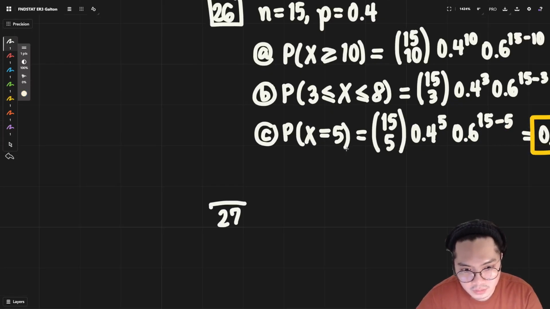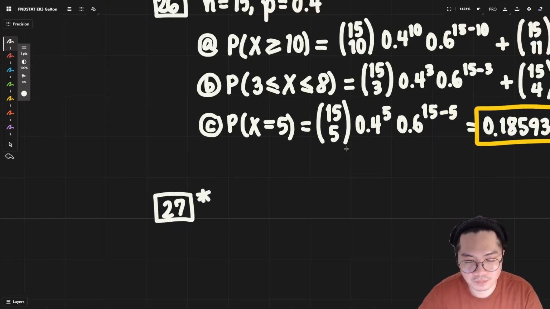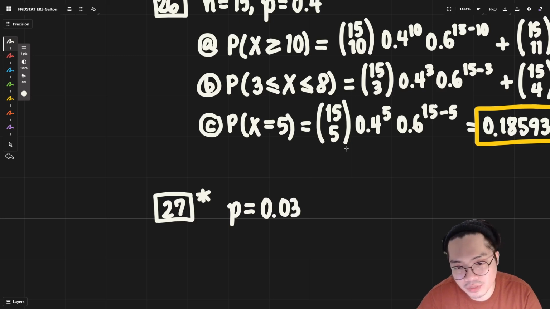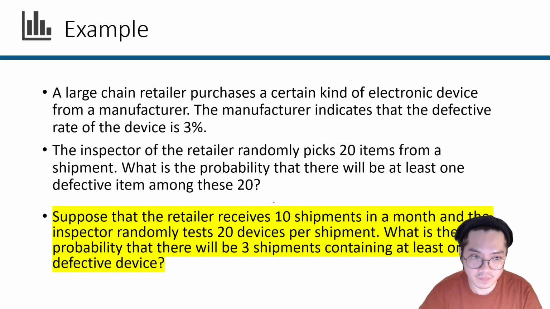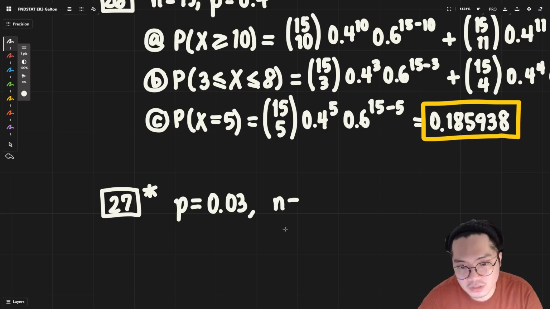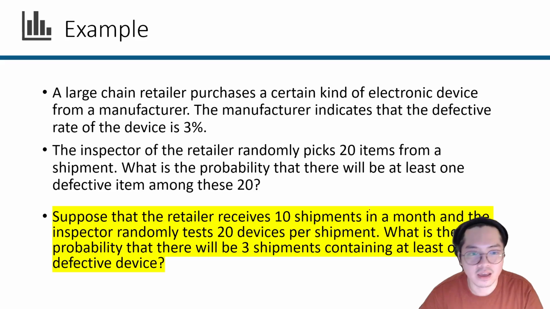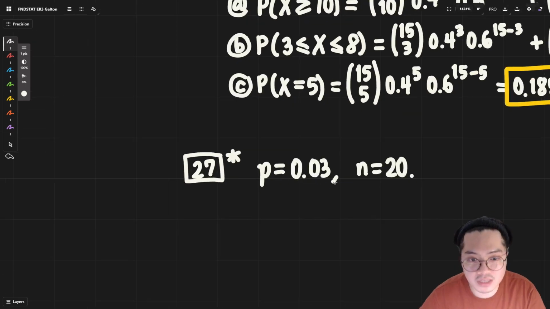Slide 27. The probability of this happening now is 0.03. I'll treat defects as my success. The inspector of the retailer randomly picks 20 items from a shipment, so n equals 20. And then what is the probability that there will be at least one defective item among these 20?